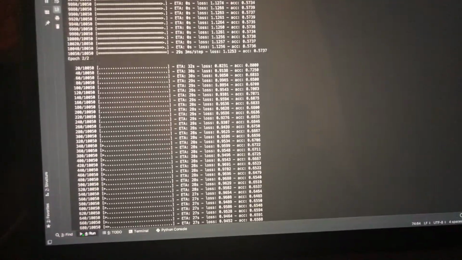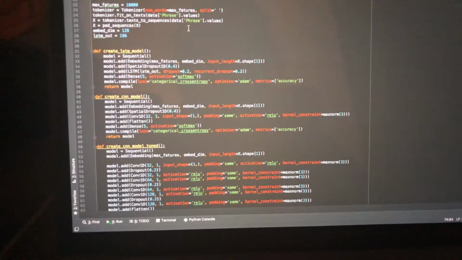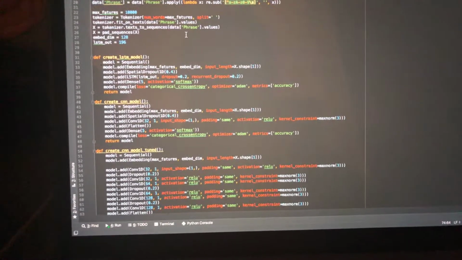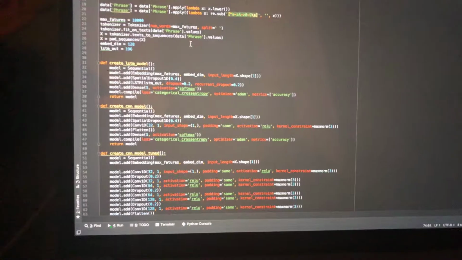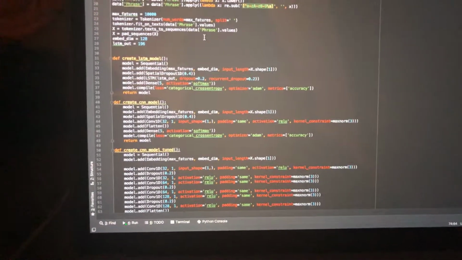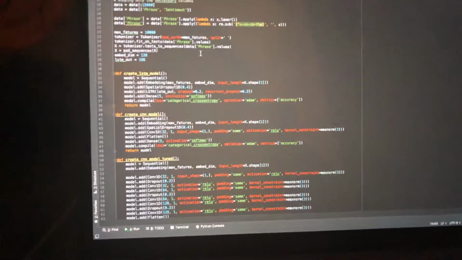Alright, this is parts 4, 5, and 6 of Lab 3, Team 10. Okay, I already have it running because it takes forever. First things first, creating an LSTM model with the phrases and the sentiments being either neutral, positive, somewhat positive, negative, or somewhat negative, and we're going to train it, predict, and see what kind of accuracy we can get out of it.